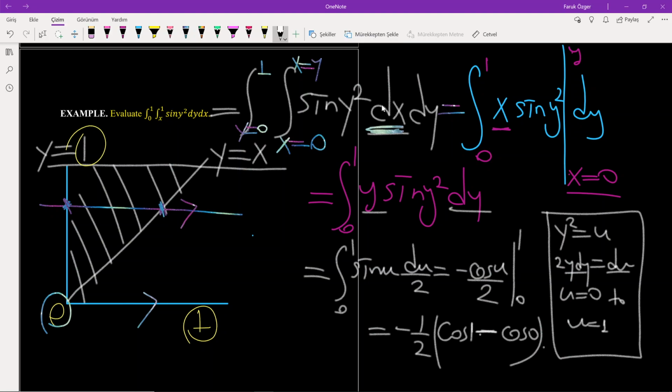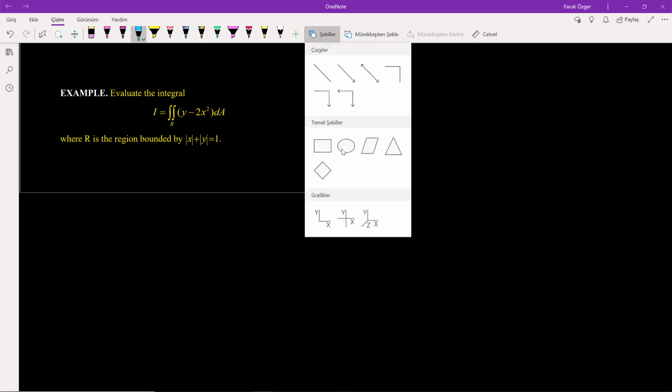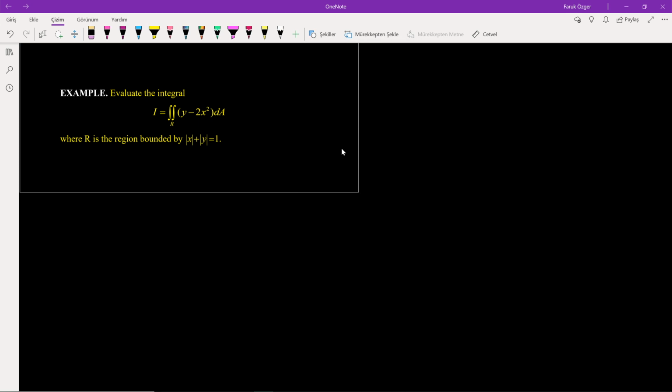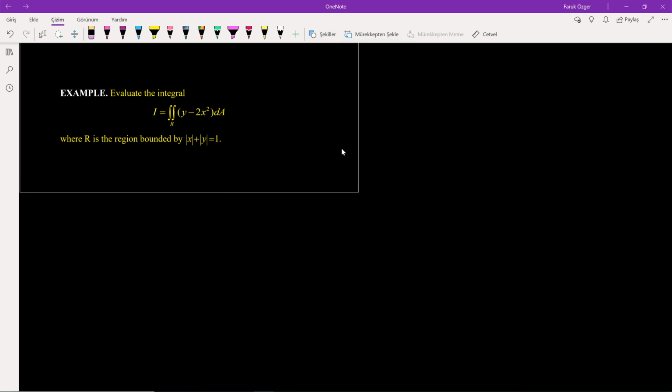Now I want to find the integral of the last problem. So again, I want to have an xy axis here for this problem. This is the xy axis. I think we need another type of xy axis, this type.